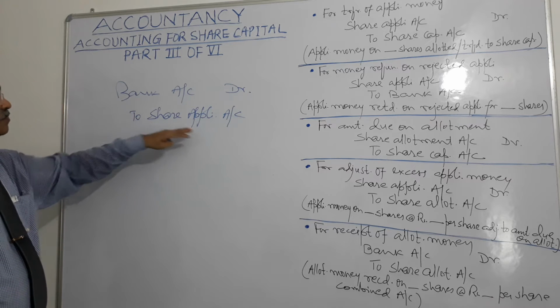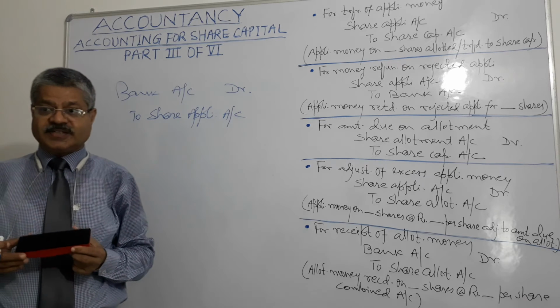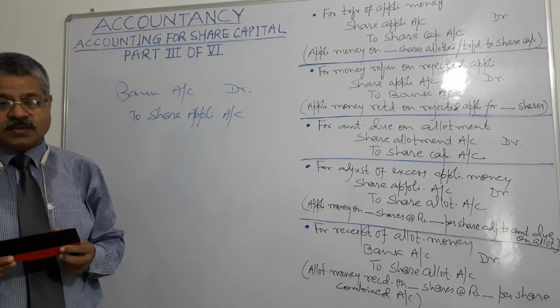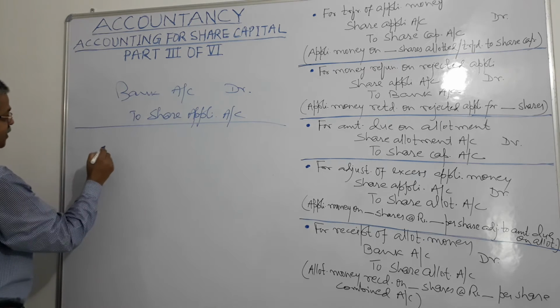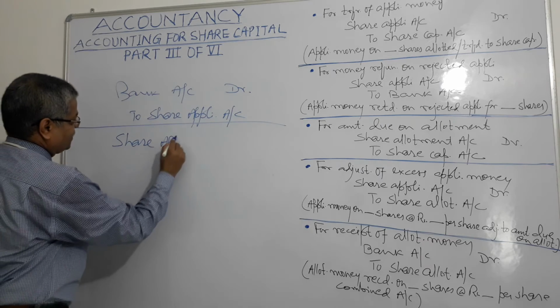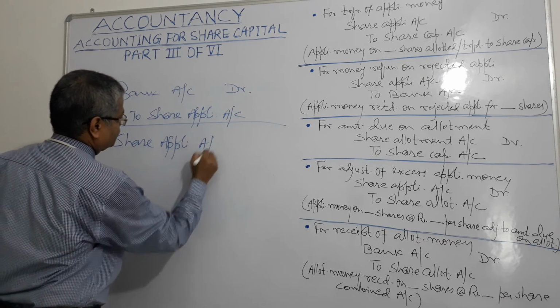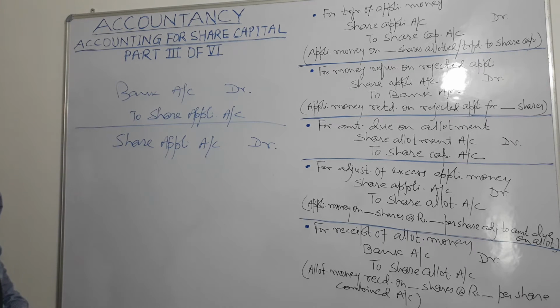This is at the level of the application stage, right? What will be the second stage? Second stage will be, this account will be debited: share application account. See, share application account is a temporary account, right?